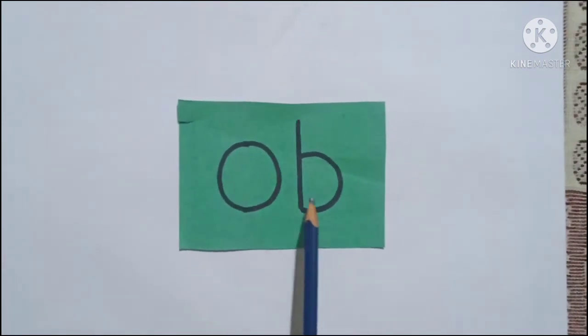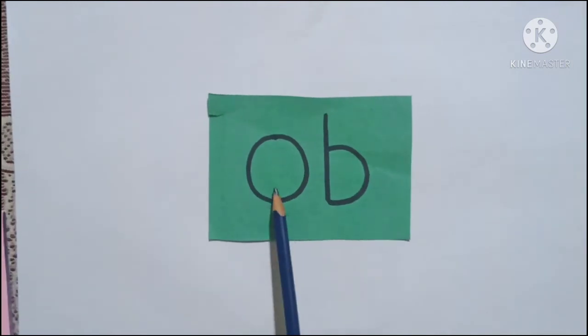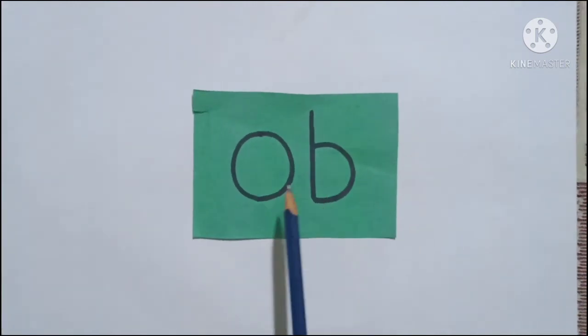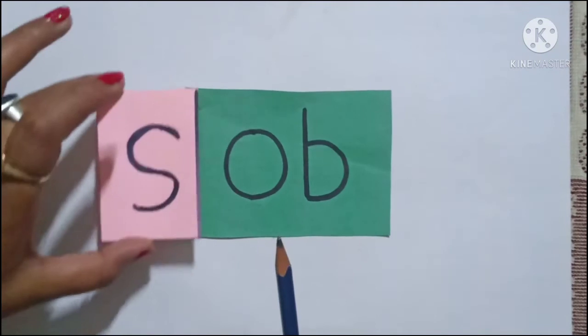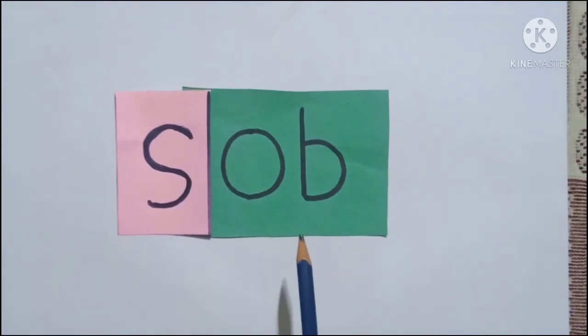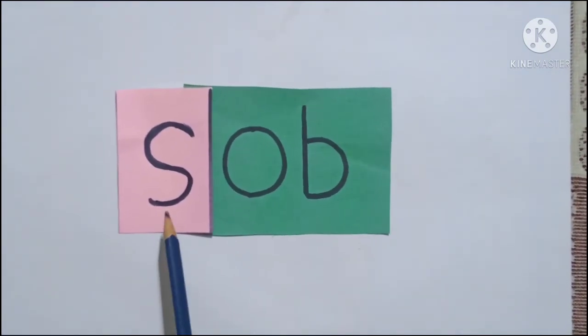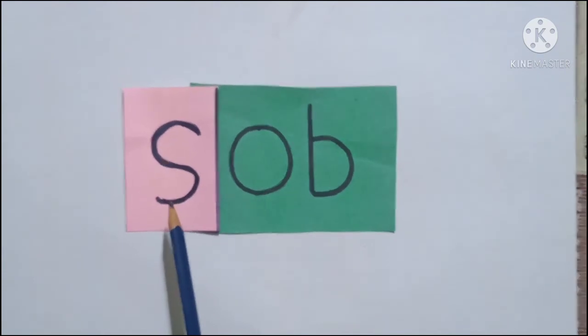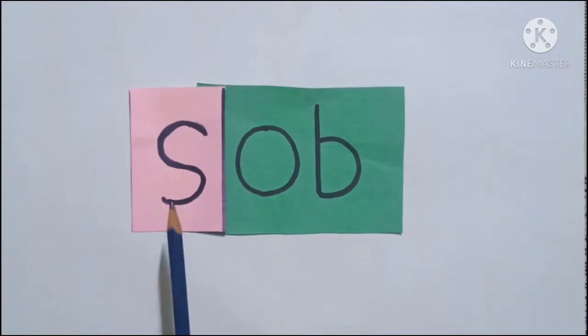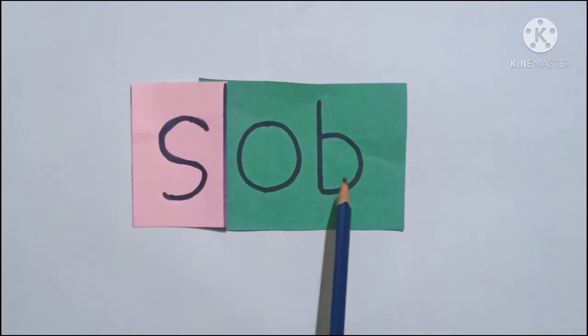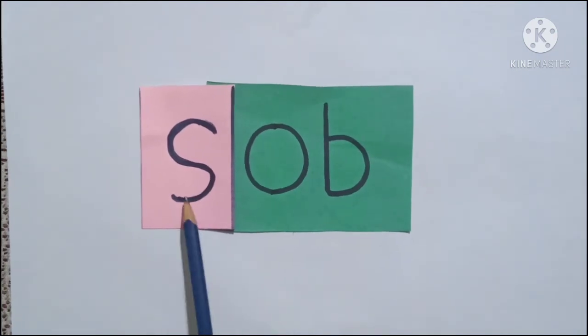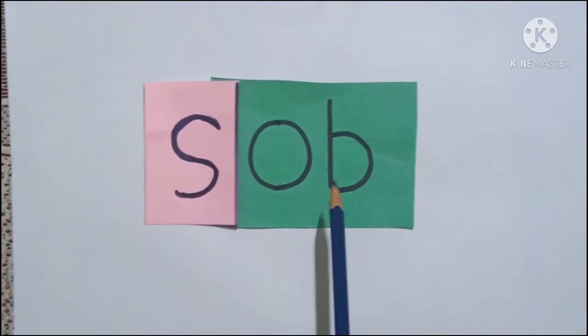Children, now it's time to learn O and B sound. O, B, ob. And I am adding letter S here. The sound of letter S is S. Then what does it become? S-O-B, sob.